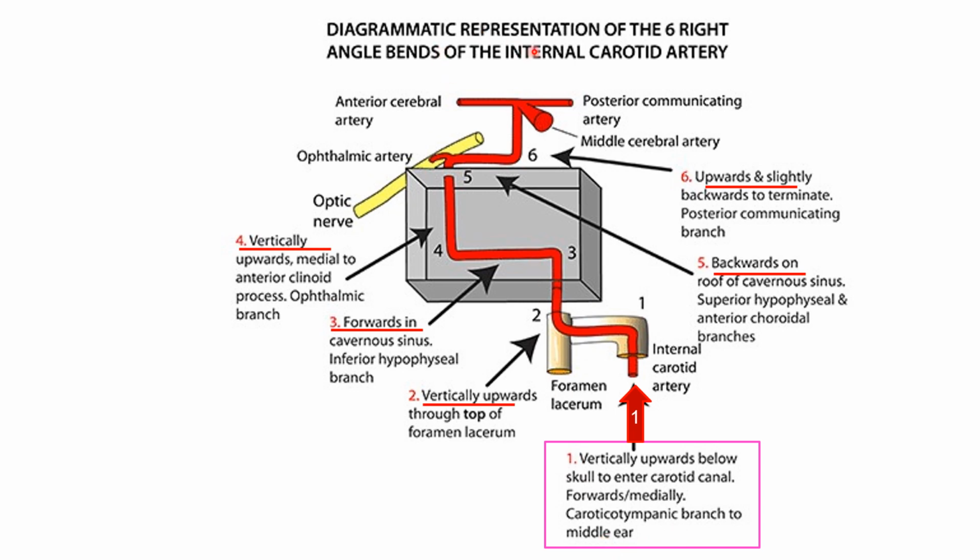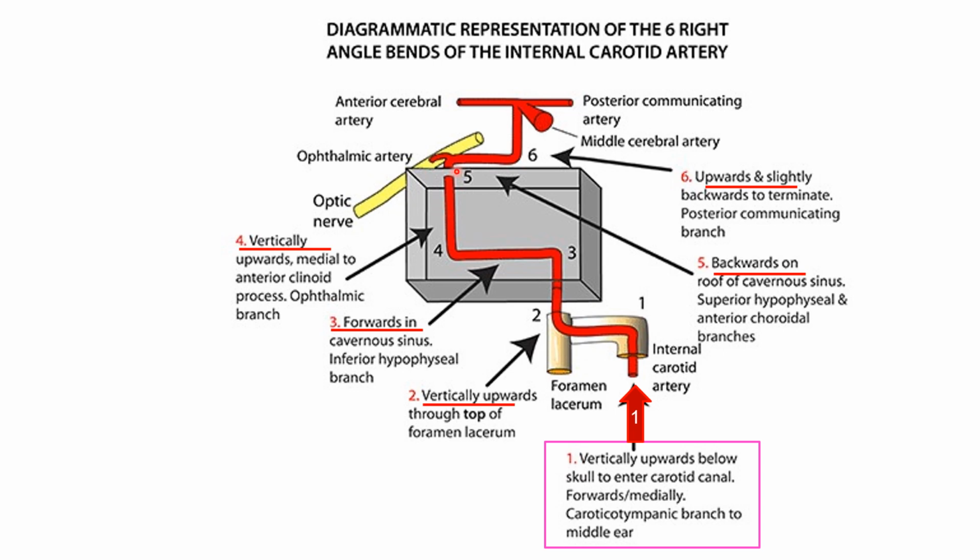This diagram represents the six right-angle bends of the internal carotid artery. The first bend is where it enters the internal carotid canal. The second bend occurs vertically upward toward the top of the foramen lacerum. The third bend is forward in the cavernous sinus, giving the inferior hypophyseal branch. The fourth is vertically upward, medial to the anterior clinoid process, giving the ophthalmic branch.